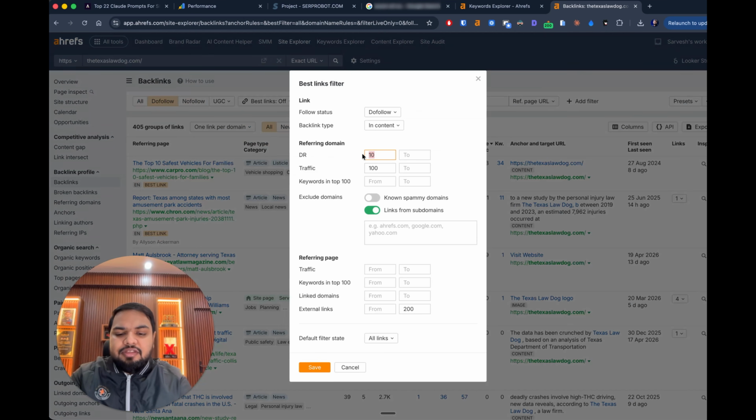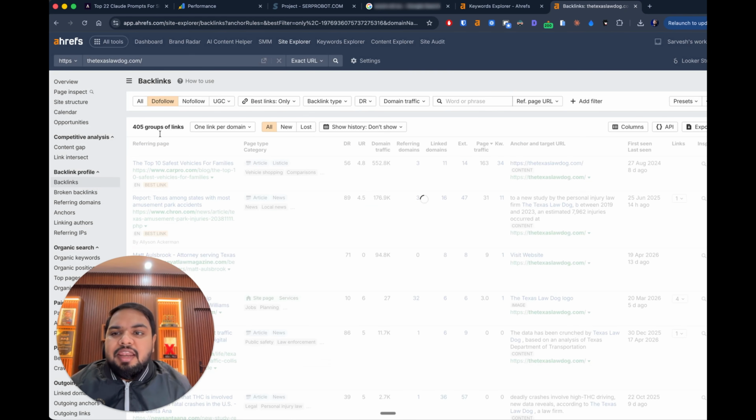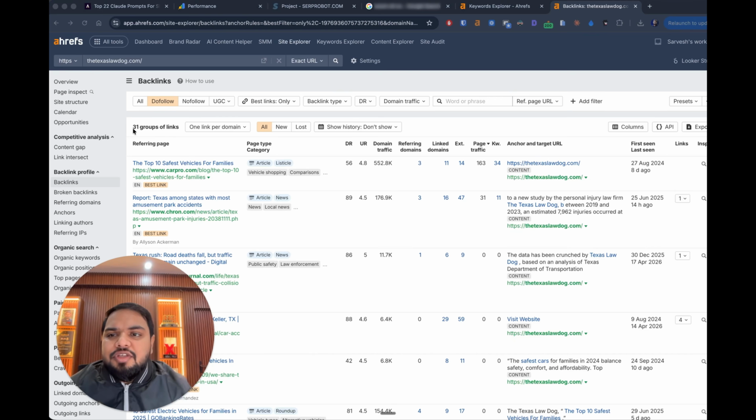So if I apply these two filters here, you can see the referring domain from where we are going to get the backlink has a domain rating score of 40 and is getting at least 2000 monthly organic search traffic from Google. I apply this filter and then I select best links only. Now you will see some magic happening here, and once it loads, you can see it only comes out to be 31 links.